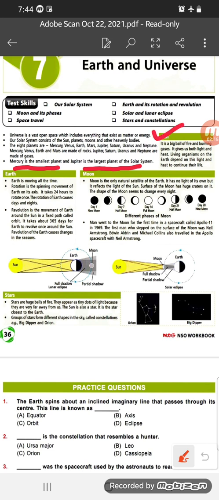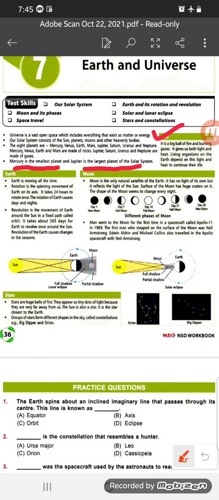Sun is the big ball of fire and burning gases. It gives us both light and heat. Living organisms on the earth depend on this light and heat to continue their life. So, in the previous chapters, we already know that the sun is the main source of our energy. From sun we can get the solar energy, and this solar energy converts into other energy. Okay, so the main source of energy on our earth is the solar energy.